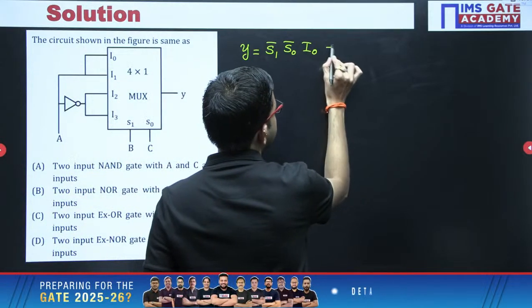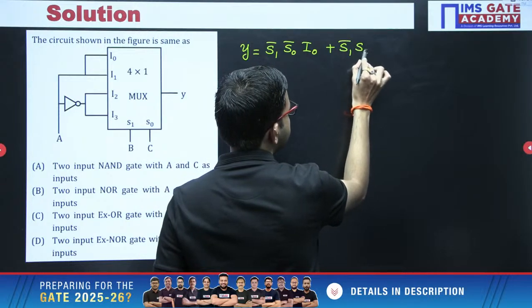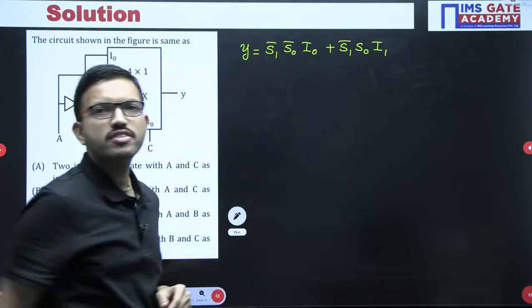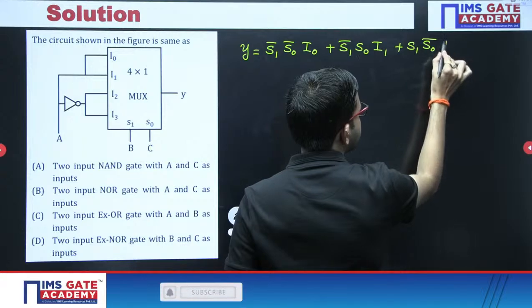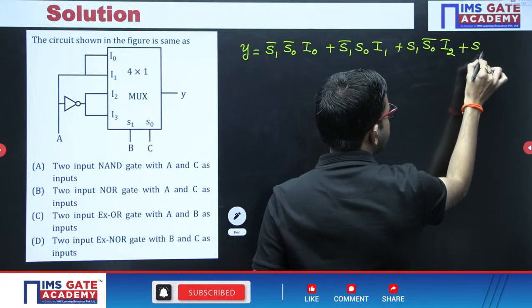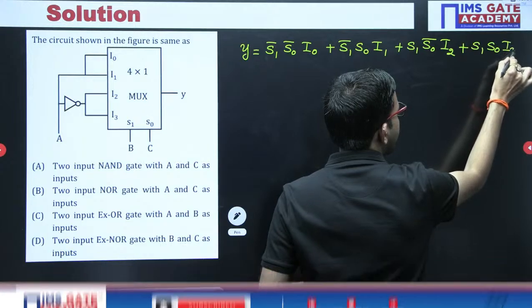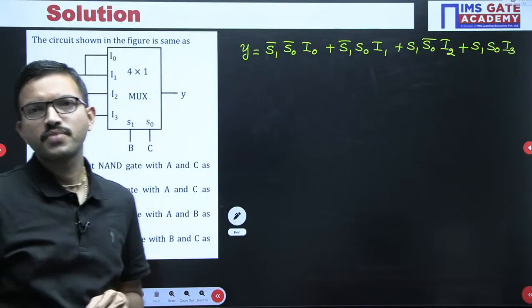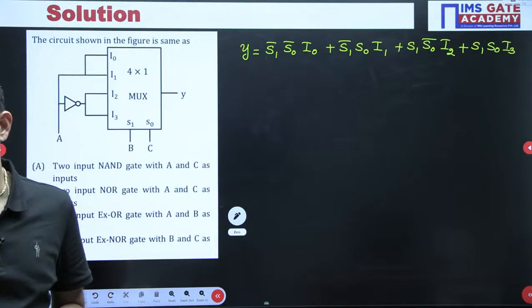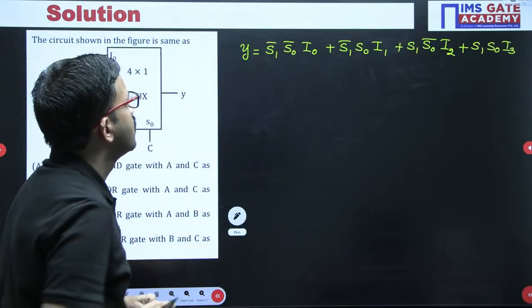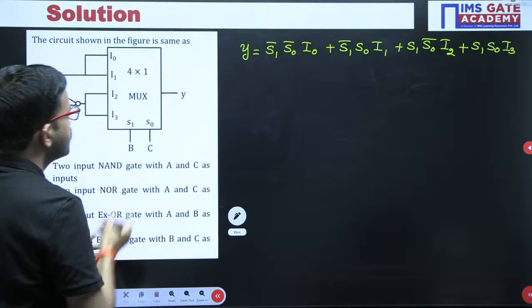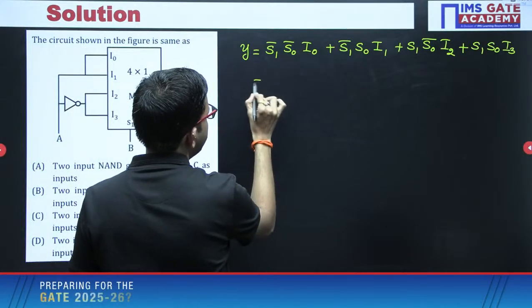Next, S1 bar, S0, I1. 0-1 combination, I1 will be connected. Then 1-0 combination, S1, S0 bar, I2. And the last combination, 1-1 combination, S1, S0, that time I3 is connected to the output. That's all. Yes, very good Prithvish, very good. Okay, now here in this question, selection lines are what? B and C. Here selection lines are B and C.